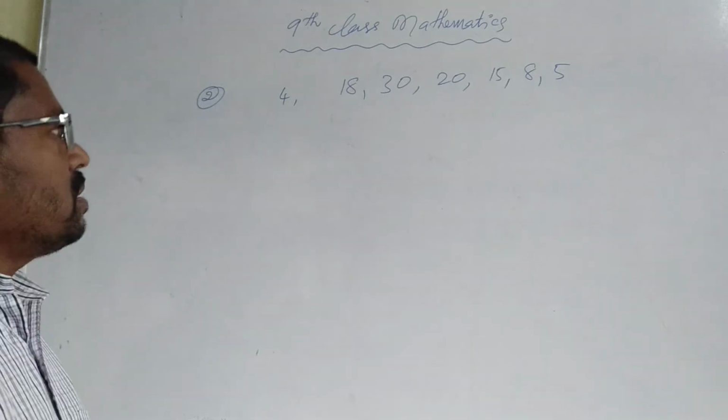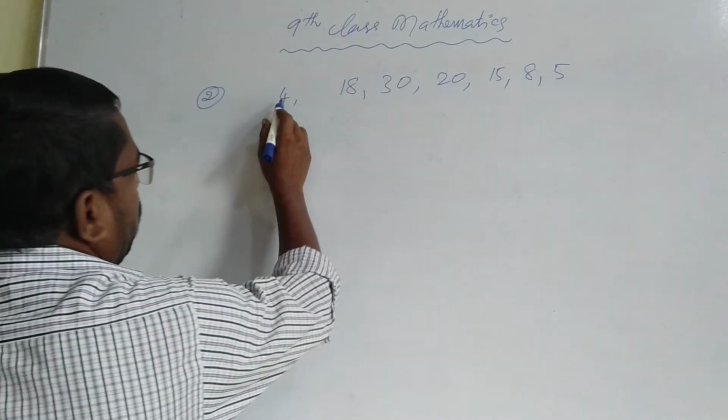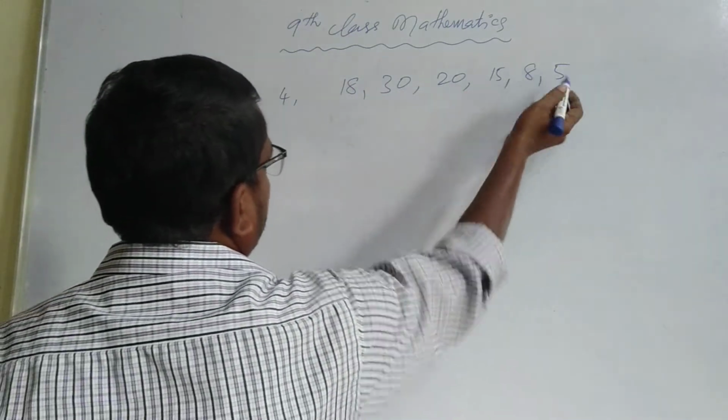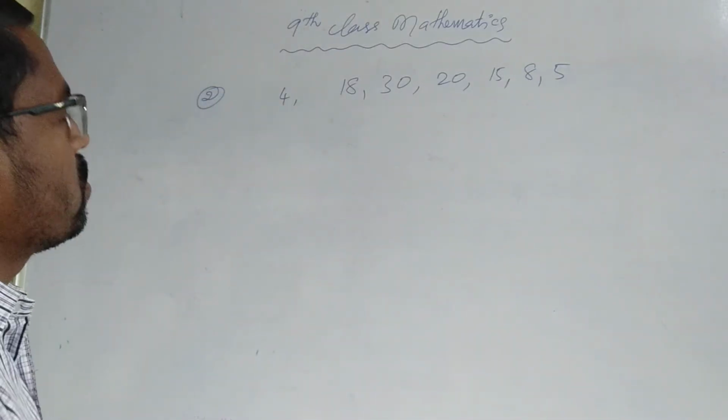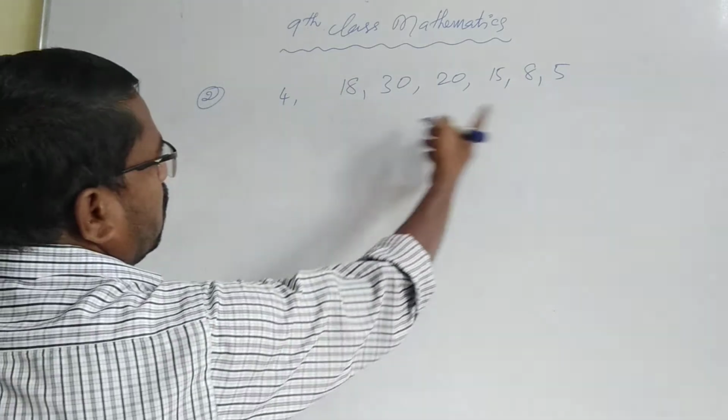These are the observations. Count how many there are: 1, 2, 3, 4, 5, 6, 7. These are also 7, which means we get only 1 middle value. Write in ascending order, small to big. Which one is the smallest?